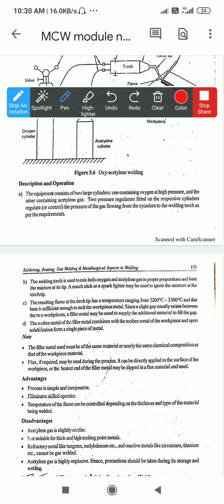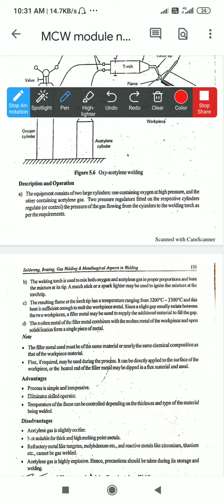When they mix with each other, they look like a single piece of metal. This is a simple description of the oxygen acetylene welding procedure. The same procedure is used for oxygen hydrogen welding, where hydrogen fuel gas is used instead of acetylene.